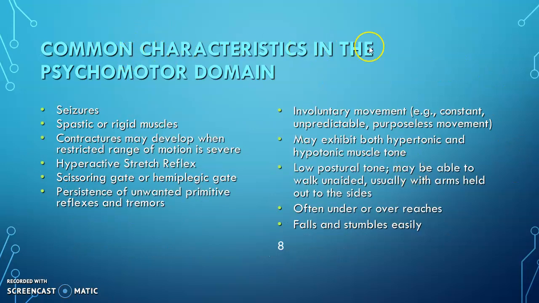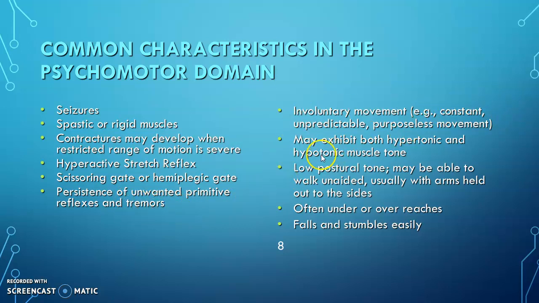So what are the common characteristics in cerebral palsy children in the area of psychomotor? We have already gone through some of them, and again we will go over them to make them familiar. Seizures, spastic or rigid muscle contractures may develop when restricted range of motion is severe. Hyperactive stretch reflex, scissoring gait or hemiplegic gait according to the topography of the affect. Persistence of unwanted primitive reflexes and tremors.